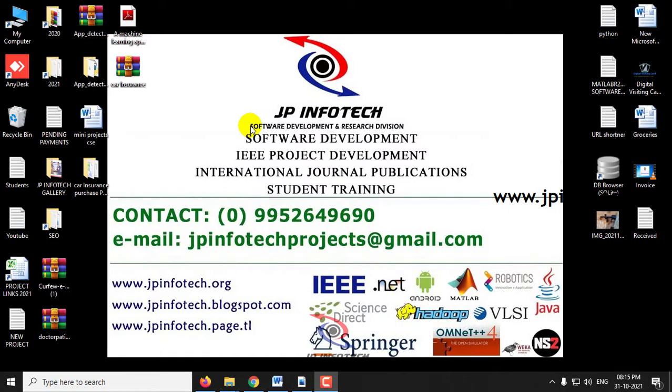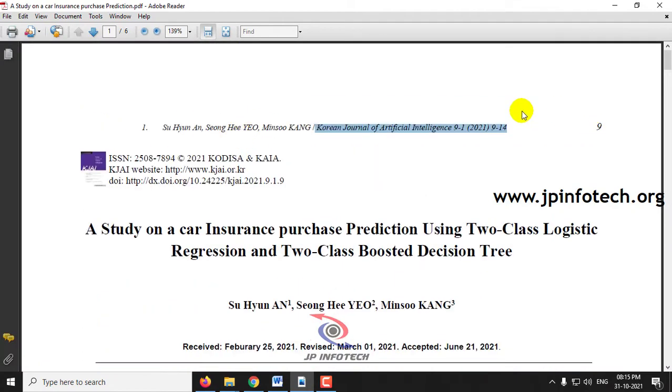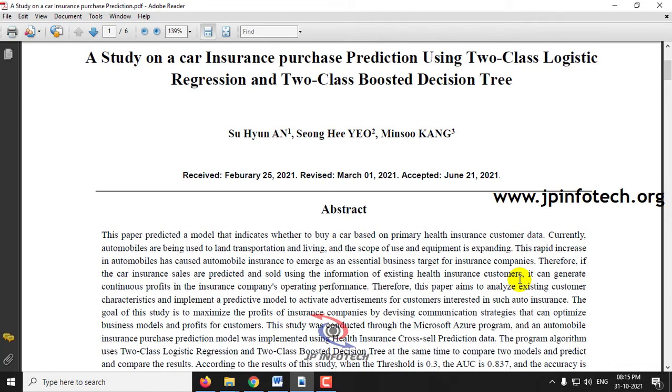Hi, in this video we are going to see a Python project entitled a study on car insurance purchase prediction using machine learning. This paper is referred from the Korean Journal of Artificial Intelligence 2021. In this paper the authors have proposed a concept of predicting the customers who will be purchasing the car insurance or not based on the health insurance customer data.